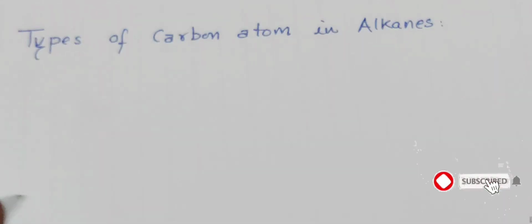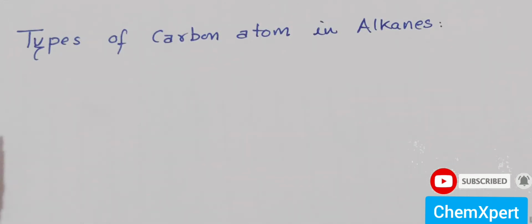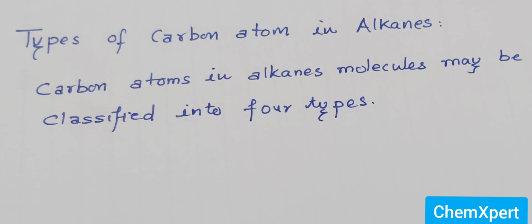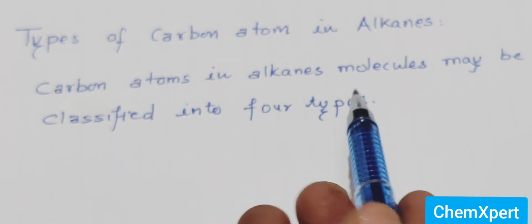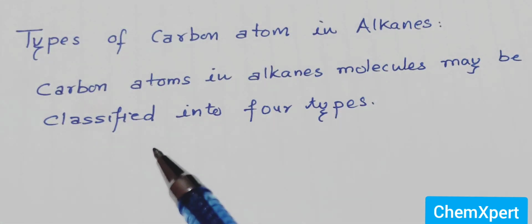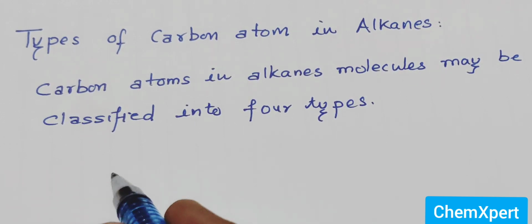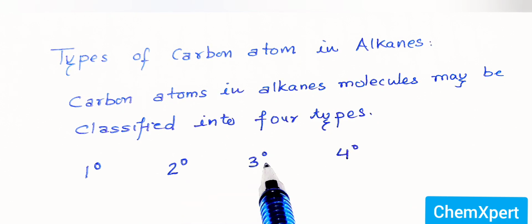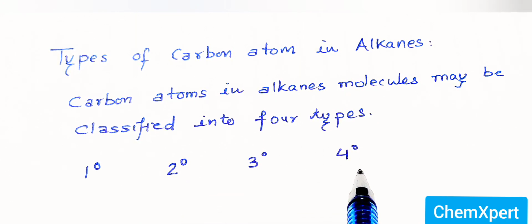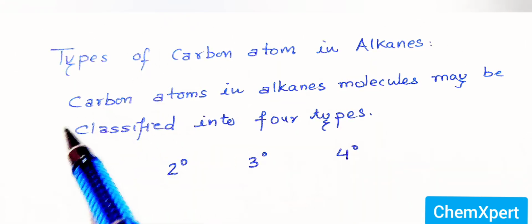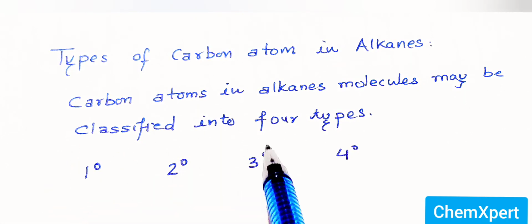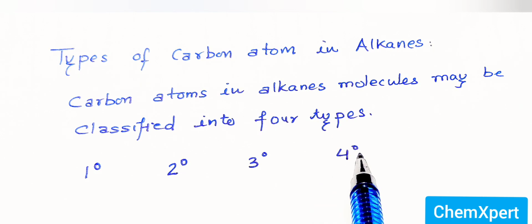Hello everyone, in this video we will discuss one of the simplest topics of the alkanes, that is the types of carbon atom in an alkane. The carbon atoms in an alkane molecule may be classified into four types. These four types are primary, secondary, tertiary and quaternary. So in alkanes there are four types of carbon atom. It may be primary, it may be secondary, it may be tertiary or it may be quaternary.